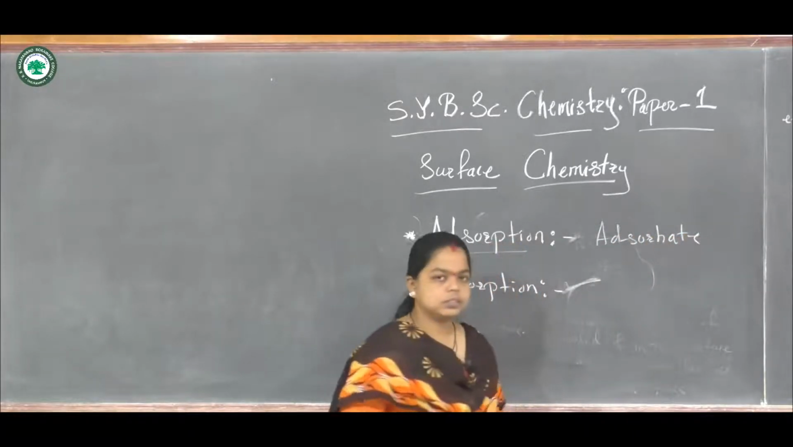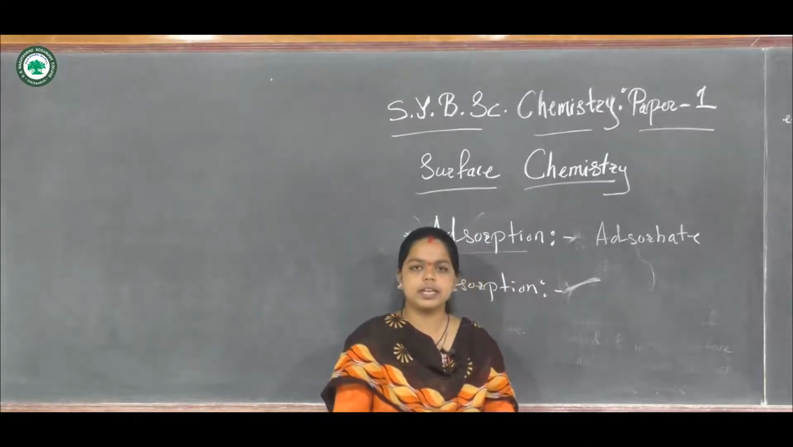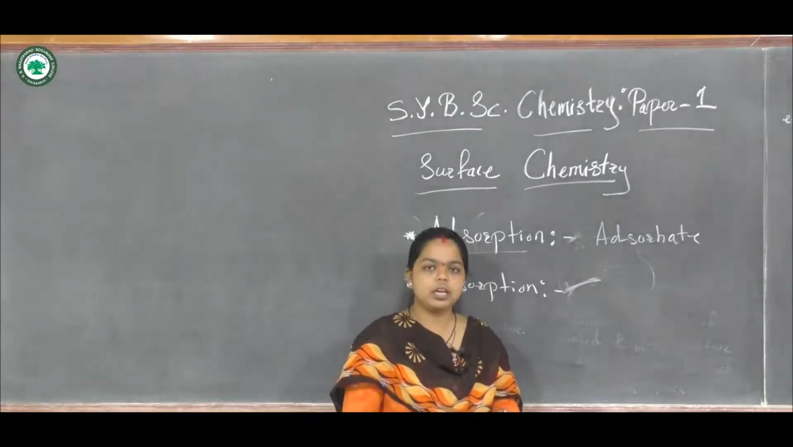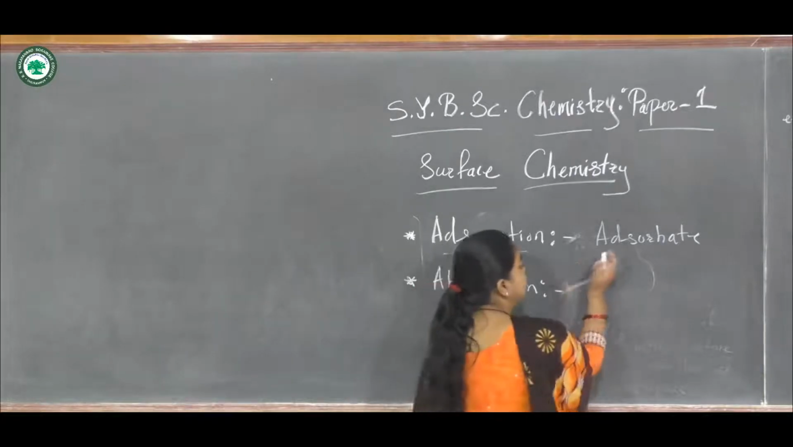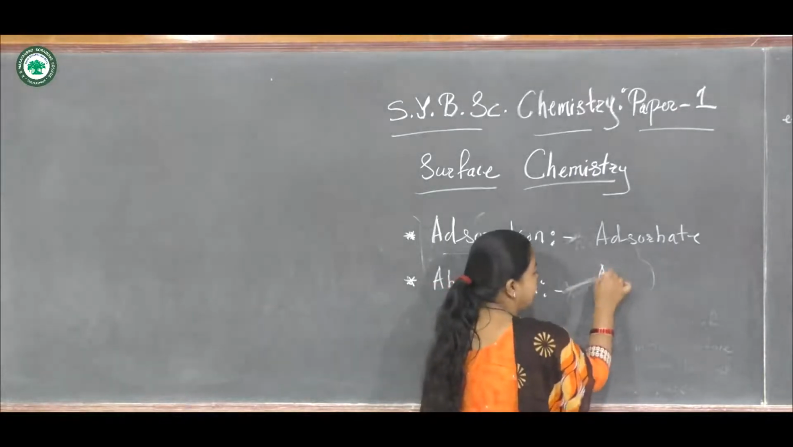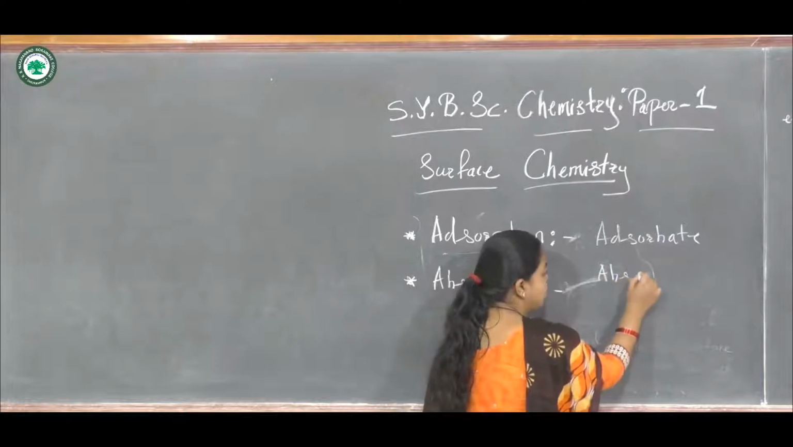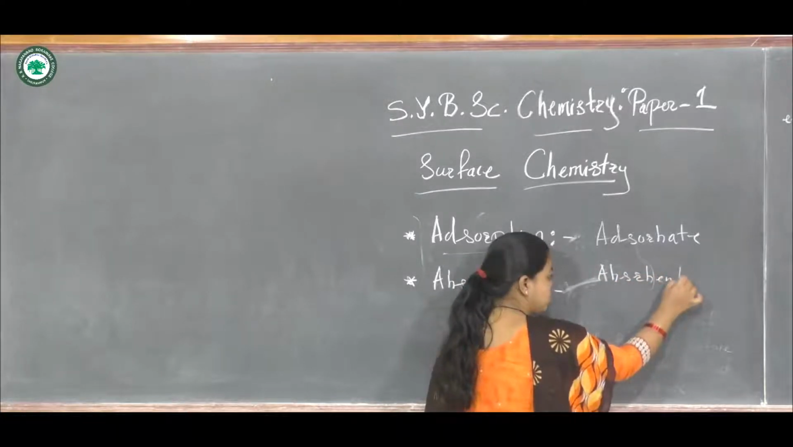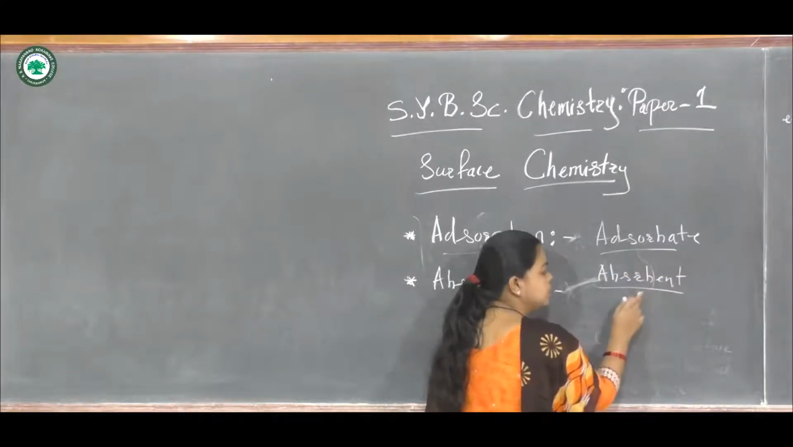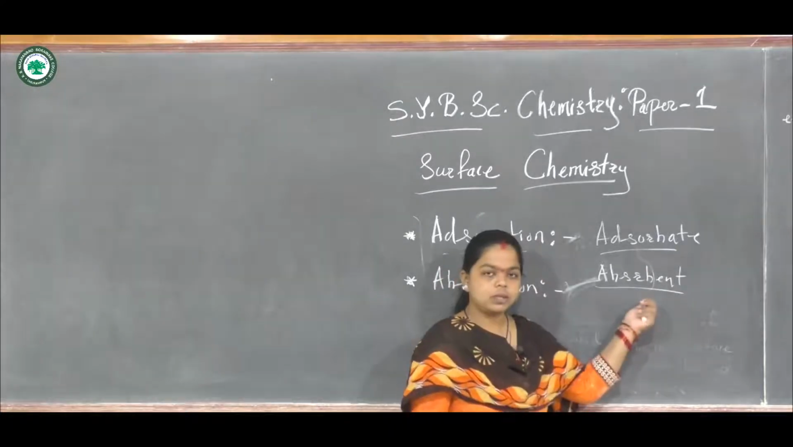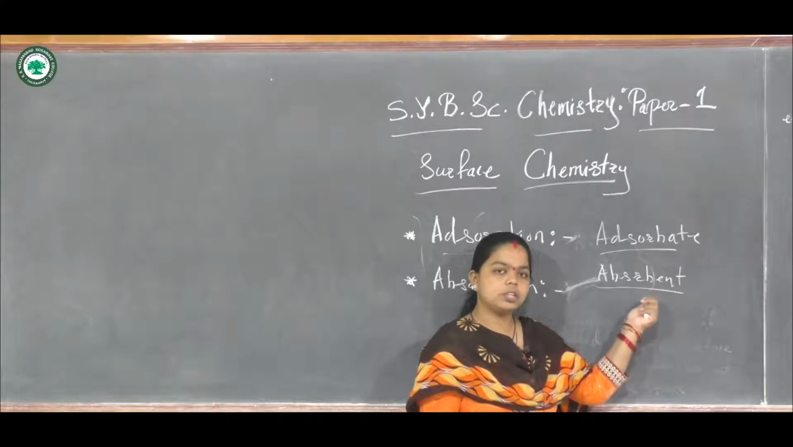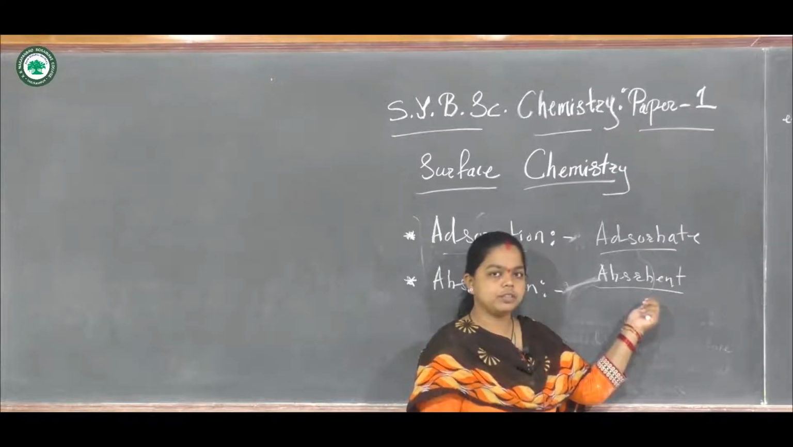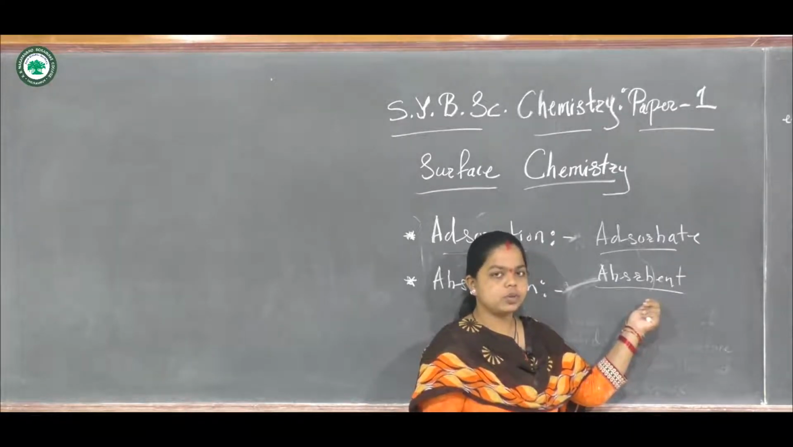And the surface area on which another molecule is going to be adsorbed, that compound is called the adsorbent. So the adsorbent is the substance on which another molecule, gas molecules or liquid molecules, will get adsorbed. So it is called the adsorbent.